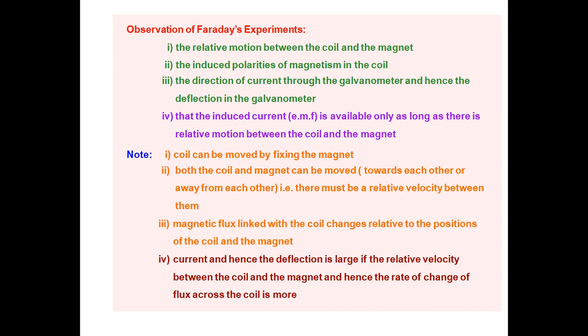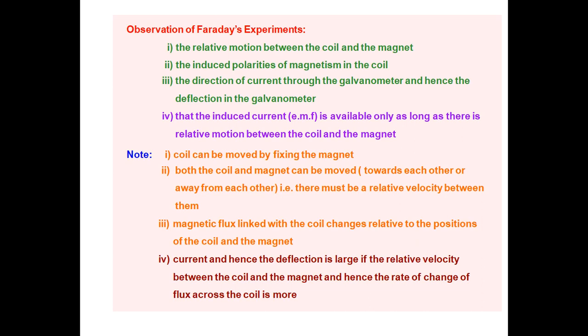And the fourth point: the induced current or EMF is available only as long as there is relative motion between the coil and magnet. The EMF is induced, or current is present in the coil, only when either the coil is in motion, or the magnet is in motion, or both have relative motion.